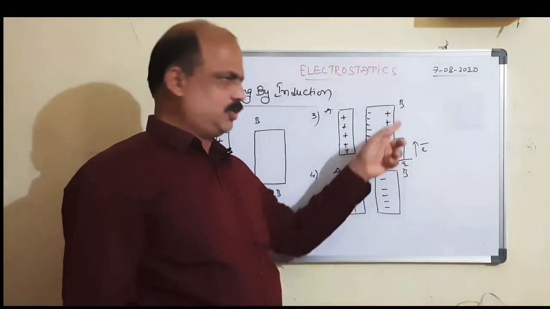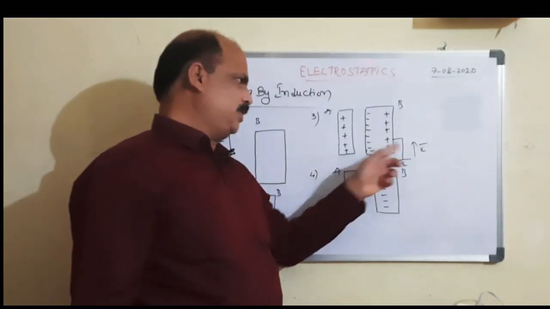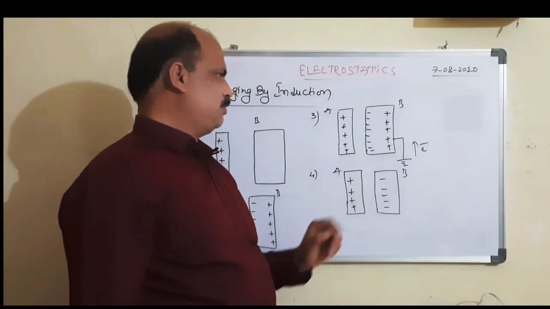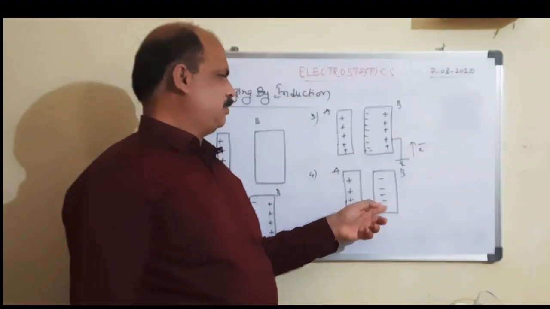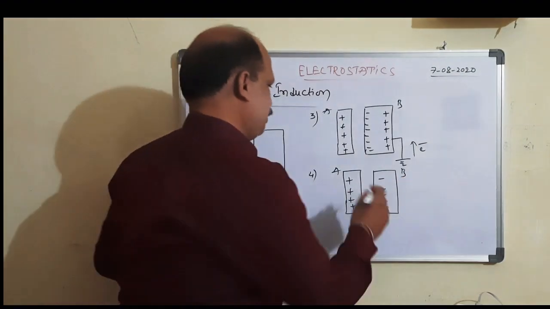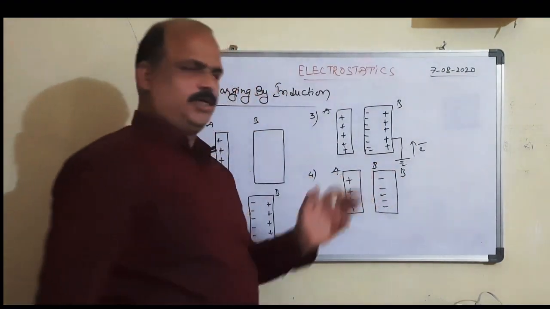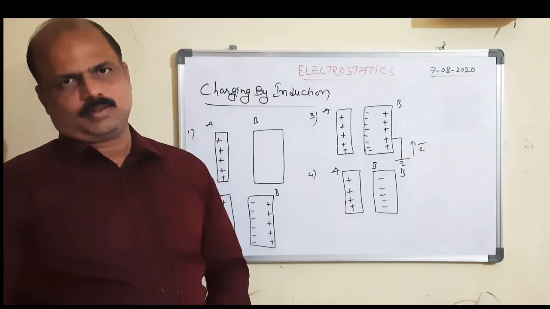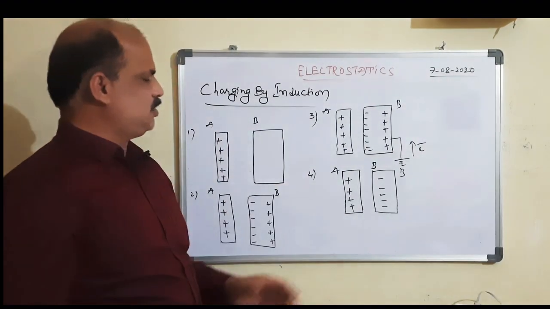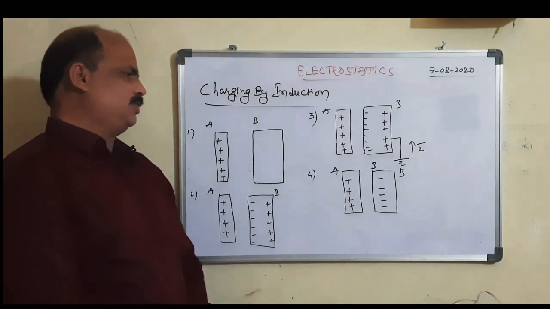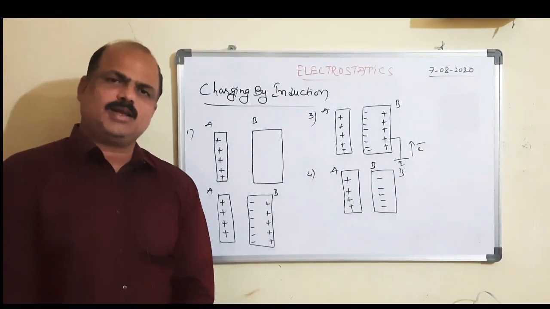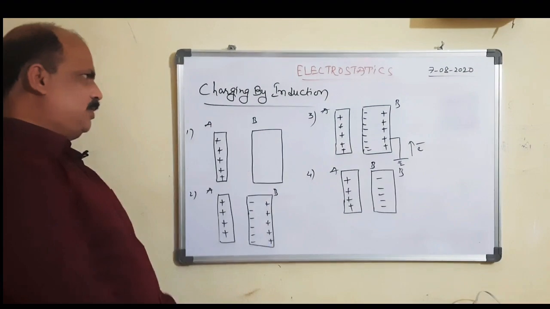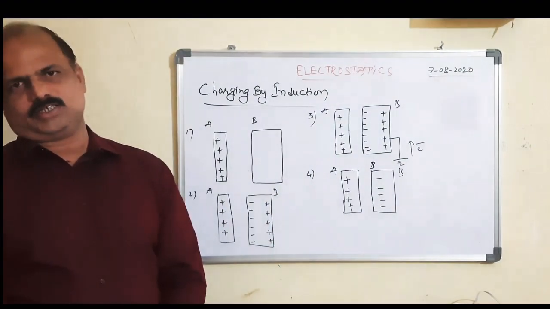As a result, only the negative charge remains. That means body B gets negatively charged. That means induction charges the uncharged body with a dissimilar charge. This method is called induction.